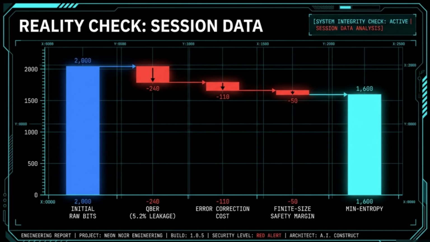The result is a net min-entropy of 1,600 bits. This is your true budget. This 1,600-bit pillar represents the only portion of the session that is perfectly mathematically secret. As an architect, this is the only number that matters for the next phase of construction.